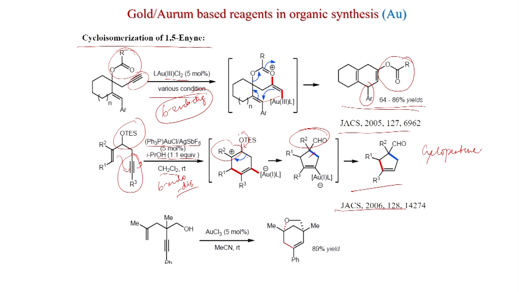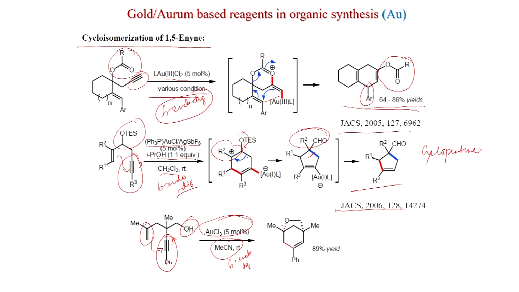Now, if you have an alcohol, a double bond, and a triple bond, this is Ph, then also the reaction will happen with gold chloride, 5 mole percent, acetonitrile, room temperature, and you get this. So, what happens here also, similarly, this will attack here. So, 1, 2, 3, 4, 5, 6-endo-dig. 6-endo-dig cyclization will give a carbocation, and that carbocation.